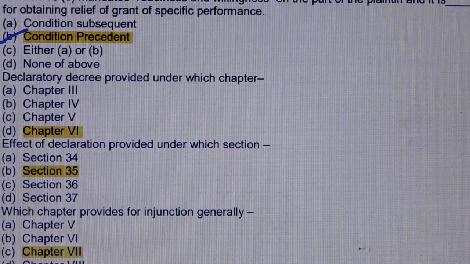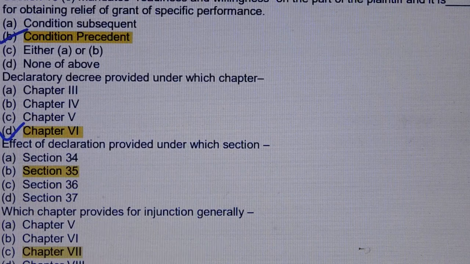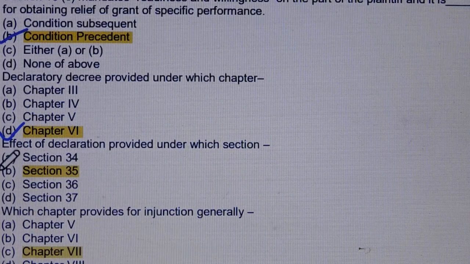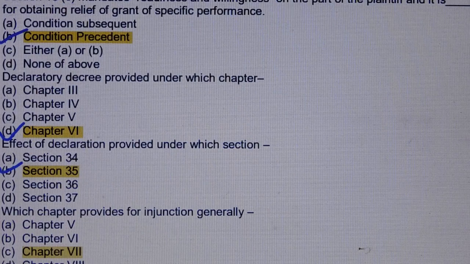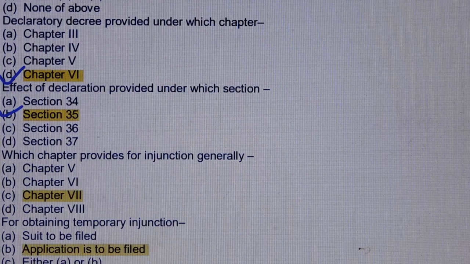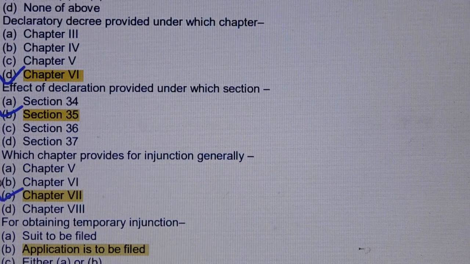Question number 94. Declaratory decree is provided under which chapter? Answer is option number D, chapter 6. Question number 95. Effect of declaration is provided under which section? Answer is option number B, section 35. Question number 96. Which chapter provides for injunction generally? Answer is option number C, chapter 7.